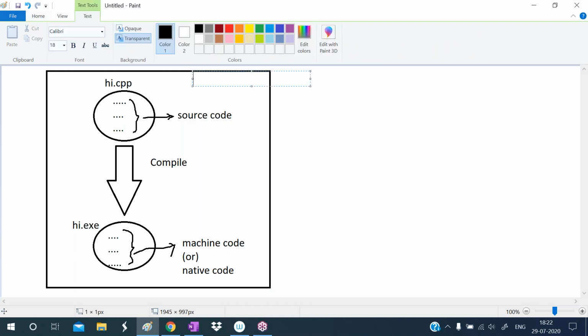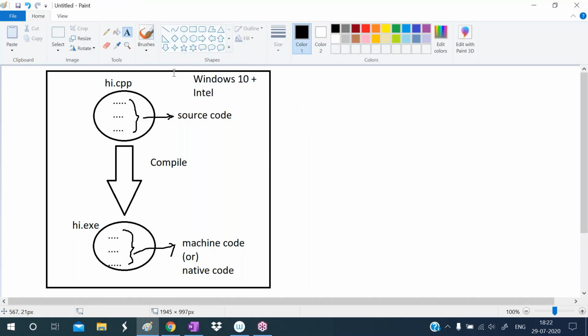This computer has Windows 10 operating system and Intel microprocessor. So this is a computer.